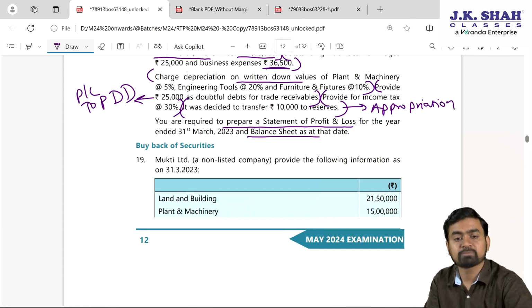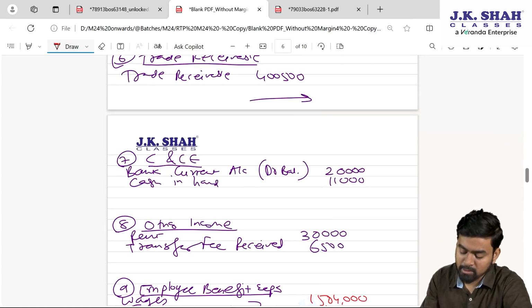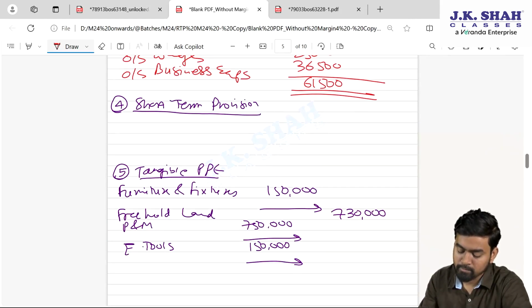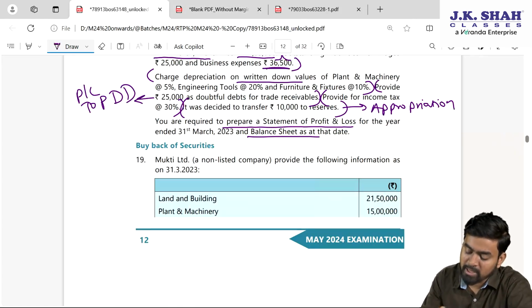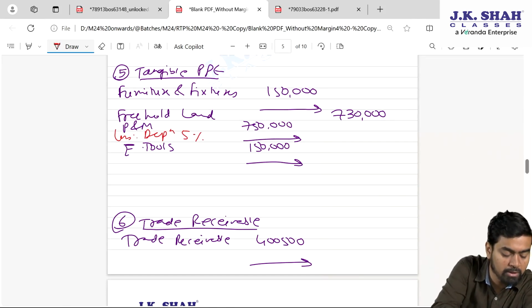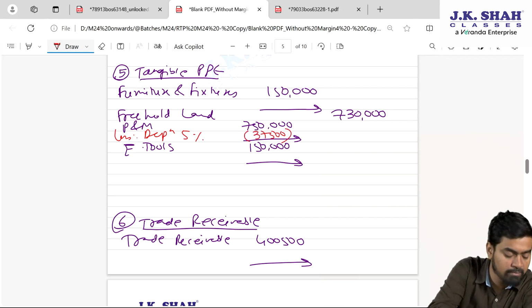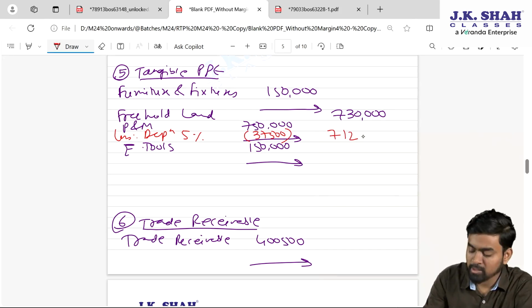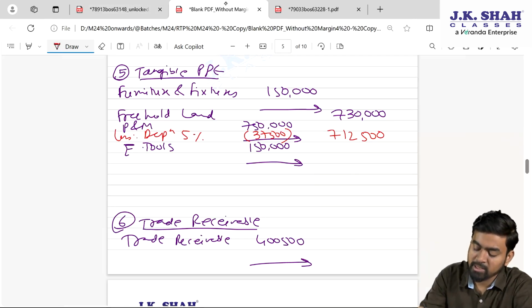Next one, depreciation. On WDV only we have to charge. Plant and machinery 5%, my dear students. So here, tangible, check. First rate is with respect to plant and machinery 5%. So plant and machinery less depreciation 5%. So 7,50,000 into 5%, it is 37,500. It is 7,12,500. Fine. Next one, my dear students, engineering tool 20%.